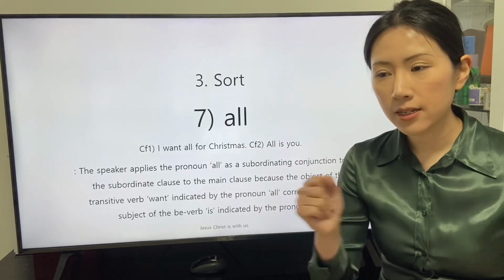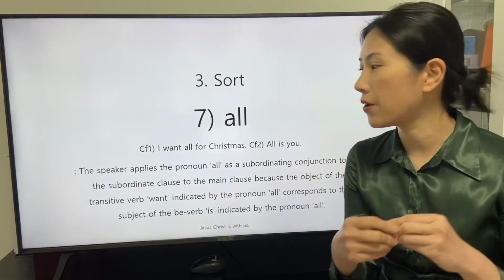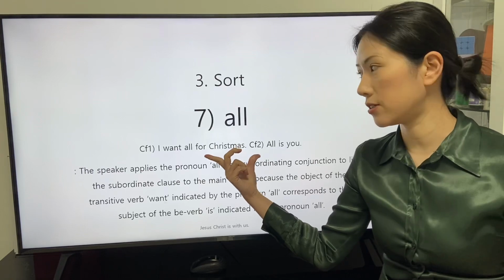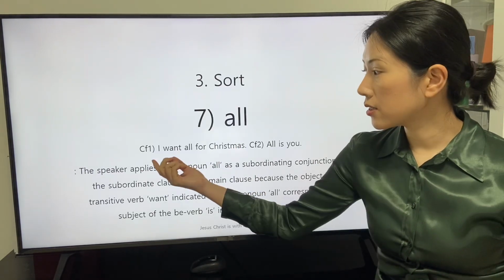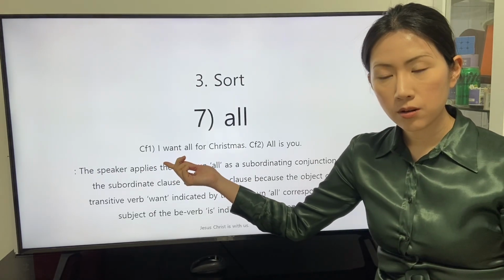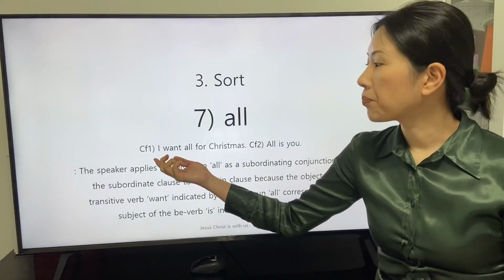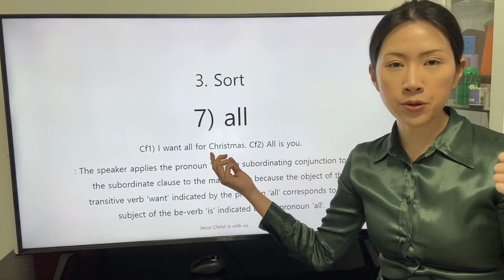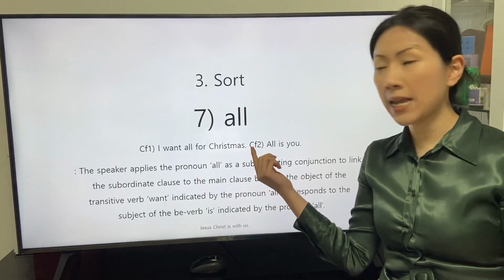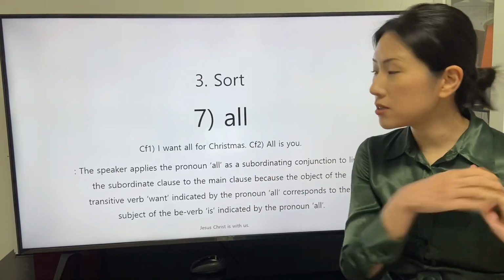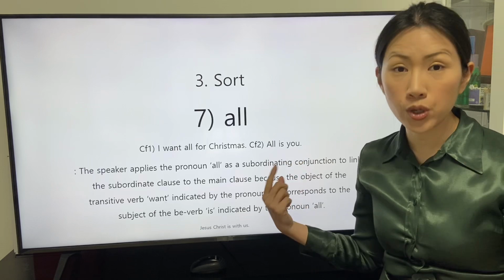This sentence is integrated from the two clauses. The first clause to be the subordinate clause is this: I want all for Christmas. The second clause to be the main clause is this: all is you.